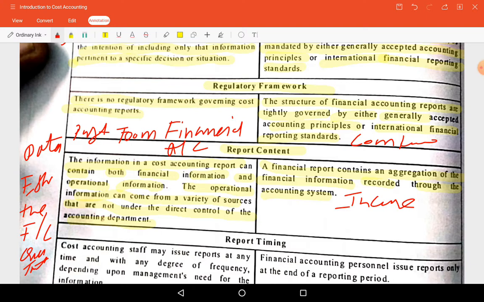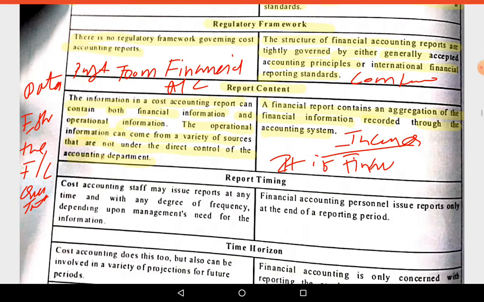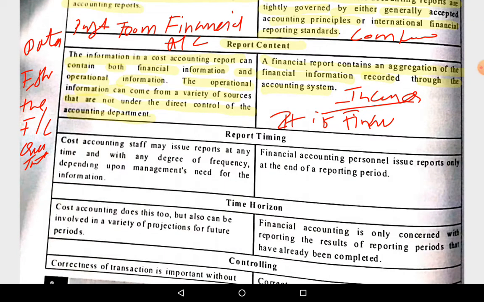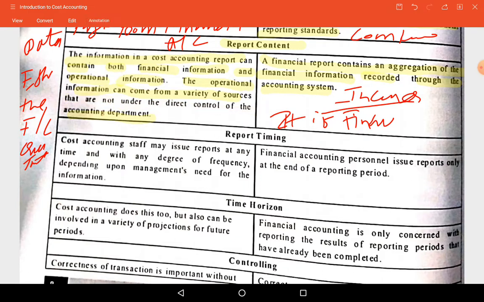If expenses are incurred in that period, it will be recorded, if it is financial or monetary in nature, otherwise it will not be recorded. So how content should be prepared is also mentioned in the report. So report content is one of the important points of difference between cost accounting and financial accounting.